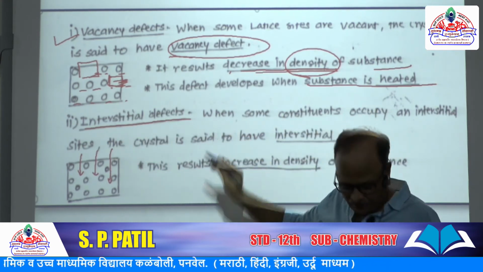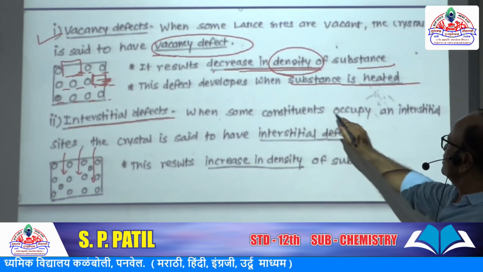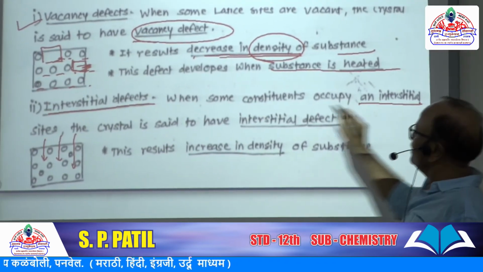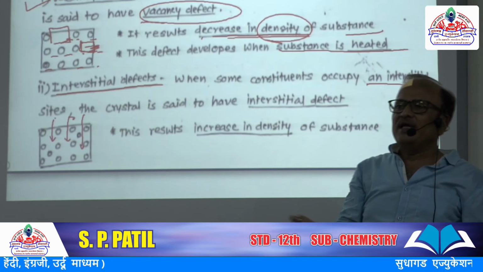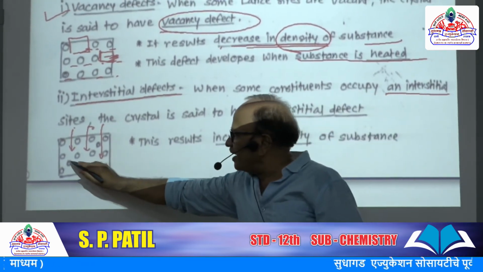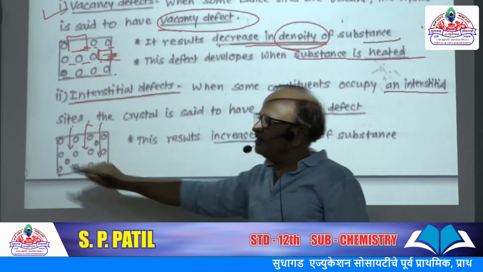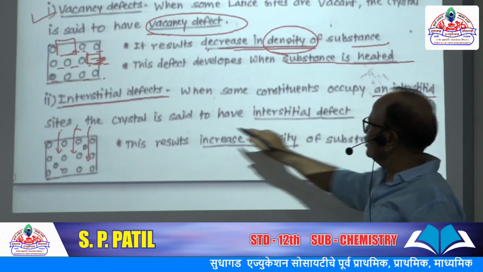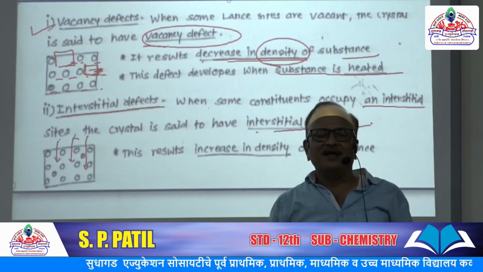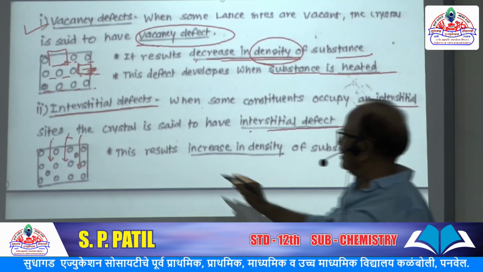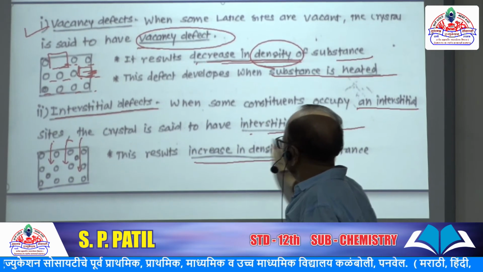See, when some constituent occupies an interstitial site, in between the lines or rows, if any particle occupies such a position, then such a defect is called an interstitial defect. What will happen? See this point.